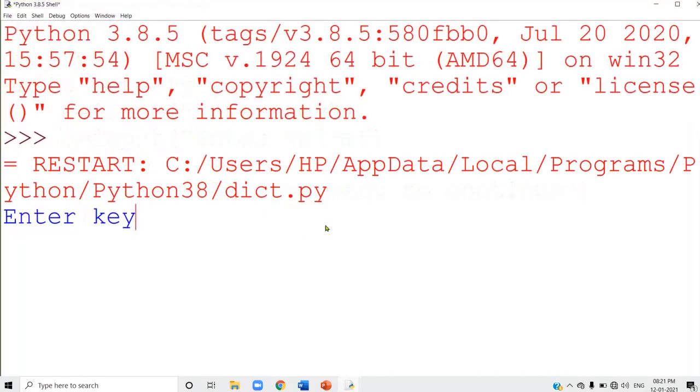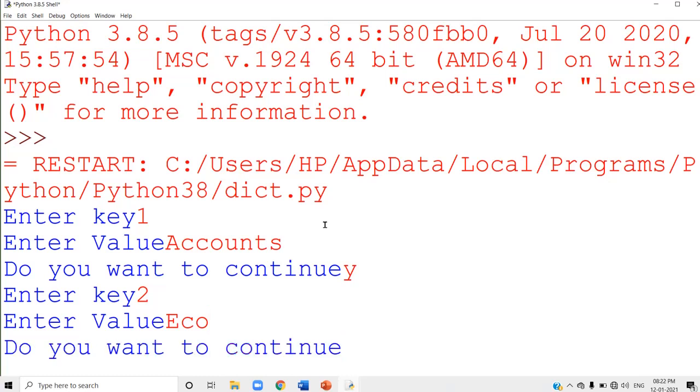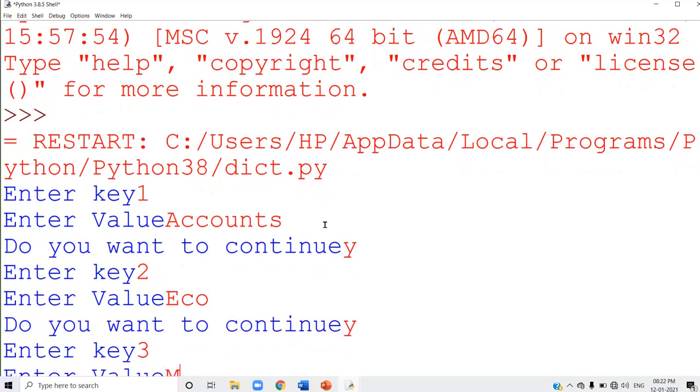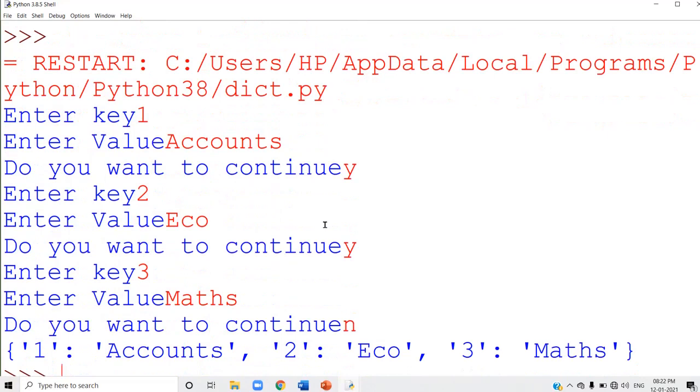Just run the program. Key is 1 and value is accounts. Do you want to continue? Yes. Key is 2, value is economics. Yes. Then key is 3, value is maths. Do you want to continue? No. So see, the dictionary is created.